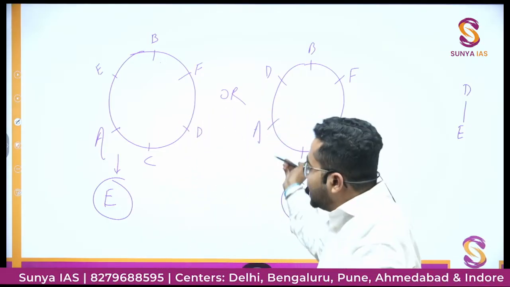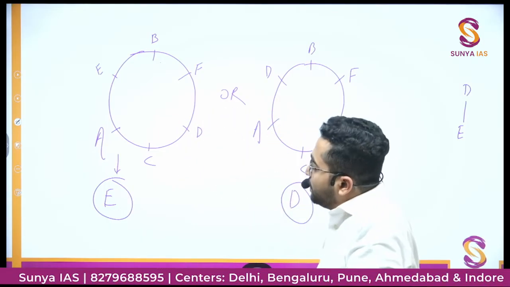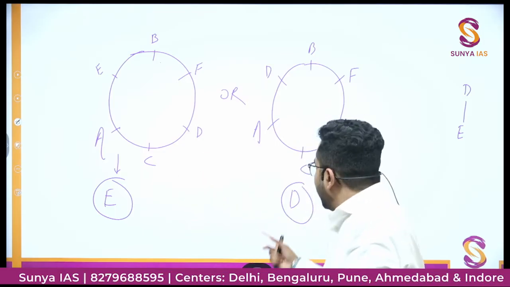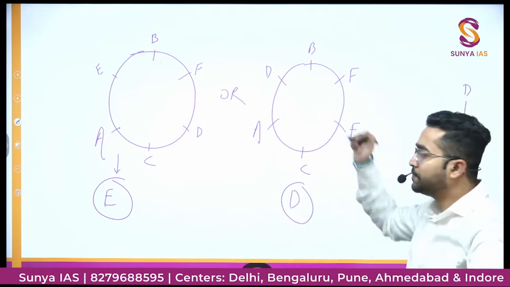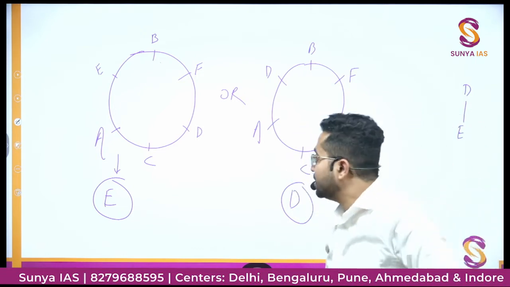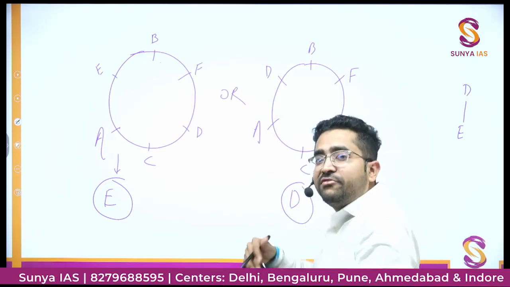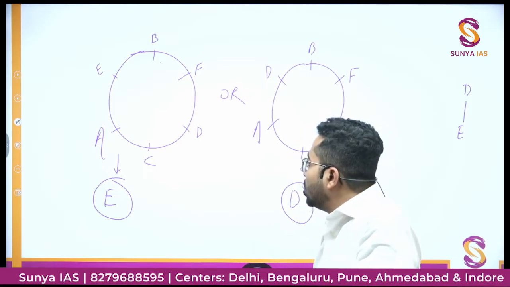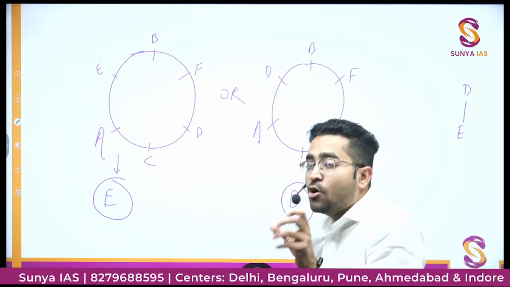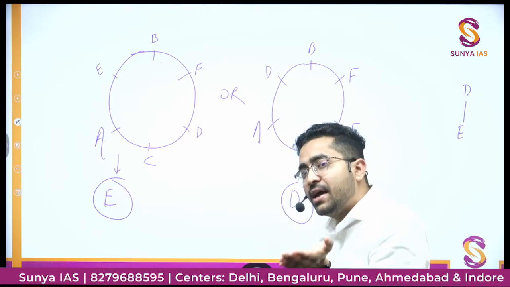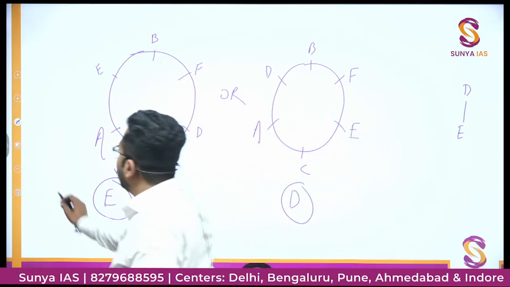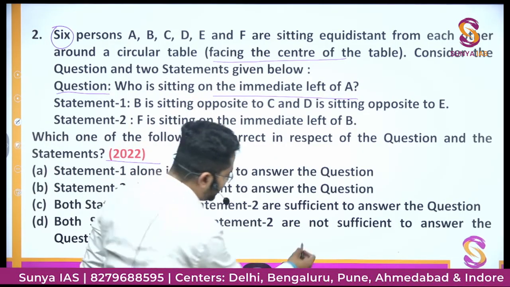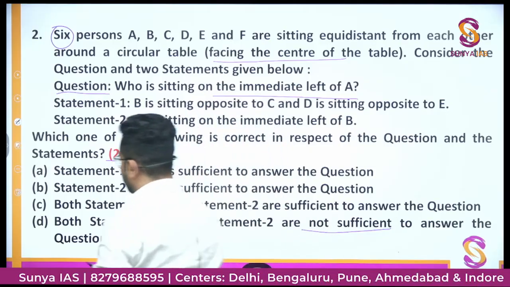We have used both the statements, and now we are able to tell from the first possibility that immediate left of A is E. But the second says no, immediate left of A is D. So that's why in both the possibilities we are getting different answers. So with the given information of statement 1 and 2, we cannot tell precisely who is sitting to the immediate left of A. So the correct option would be option D. Both statement 1 and 2 are not sufficient to answer the question.